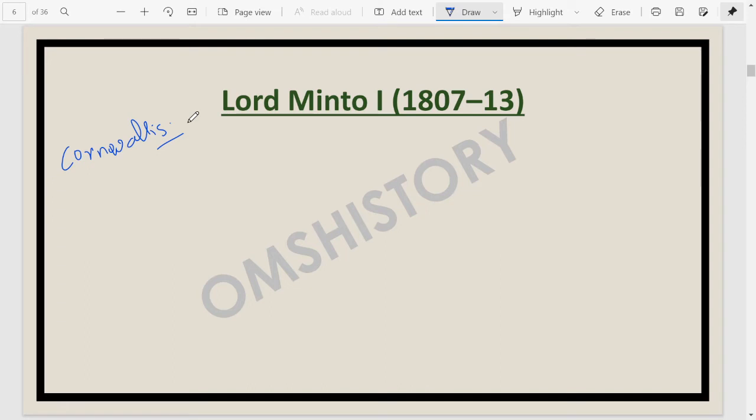He was Governor General for just 2-3 months, and he died in what is modern Ghazipur, which is in UP. After Cornwallis died in 1805, Sir George Barlow was sent as Governor General.